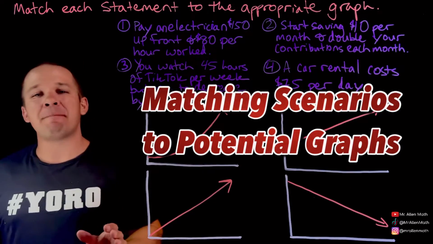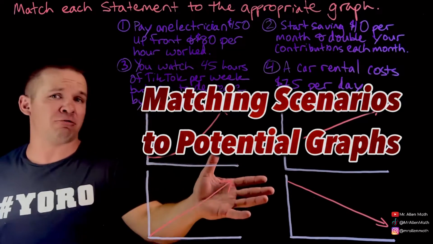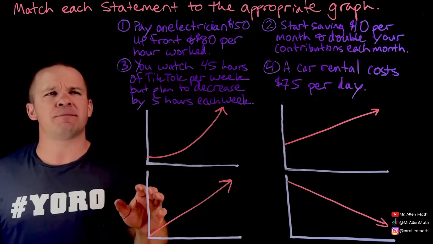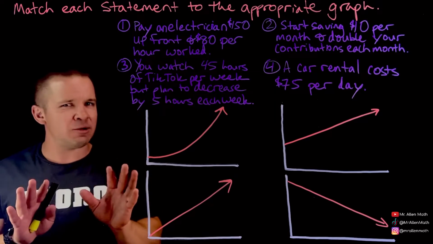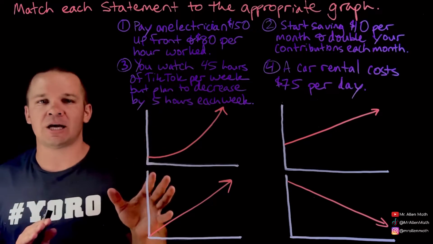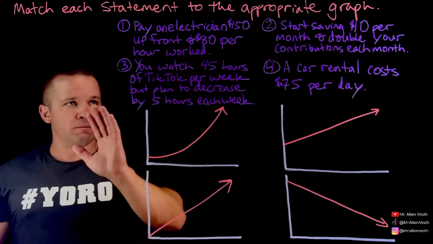In this video, we're about to match some statements here with potential graphs. Now, one thing to notice here, these graphs have no units on them. So it's kind of vague here, but I've seen ones like this on the SAT and the ACT where they ask you to match a statement with a potential graph, okay? So that's what we're going to do here.